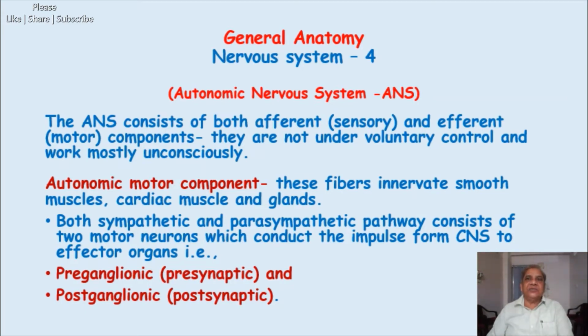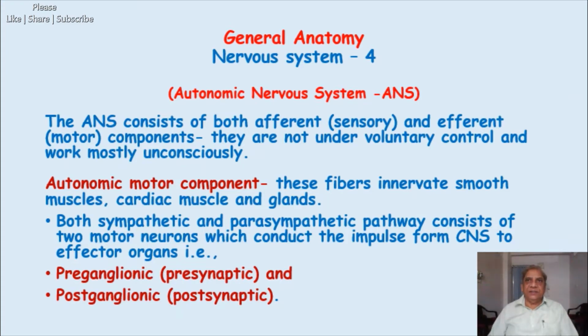That means it is located in the spinal cord. In the last lecture we have seen that the first neuron of the sympathetic pathway was located in the lateral horn of the spinal cord from T1 to L2. And in the spinal cord, the parasympathetic first neuron, which is called preganglionic, was located from S2 to S4.